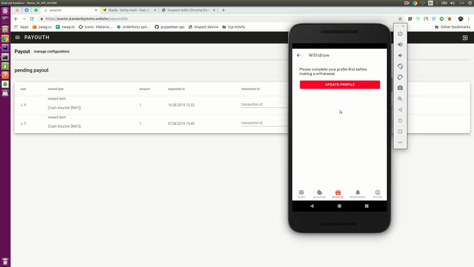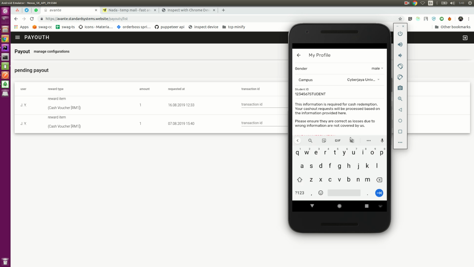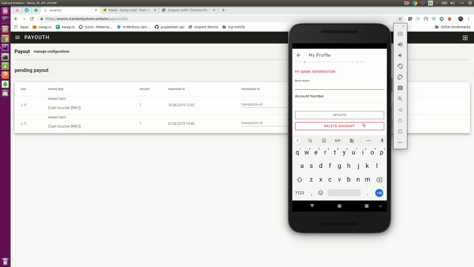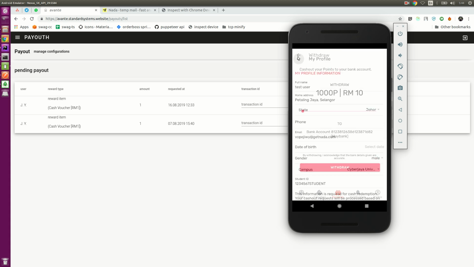Okay, yeah, so right now we have a point of more than 1000. The user can actually request a cash payout, but to request a cash payout, the user needs to complete the profile first before making a withdrawal. So I click update profile, and I've landed here whereby I needed to update my details here. So I'm going to click Maybank and just key in some dummy bank details. I'm going to update my details.